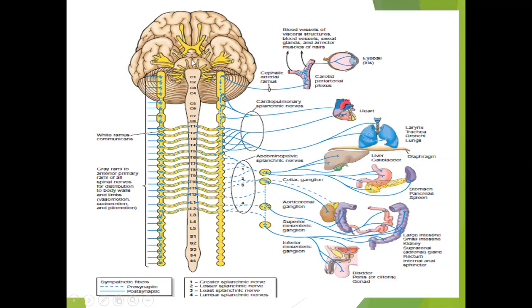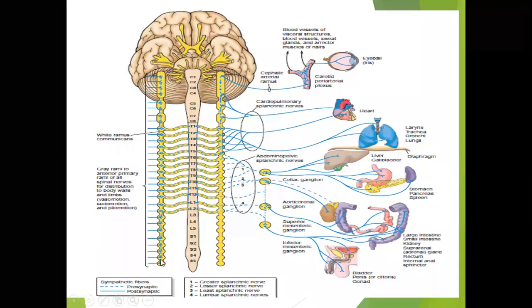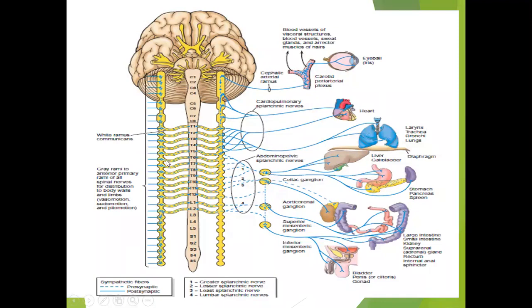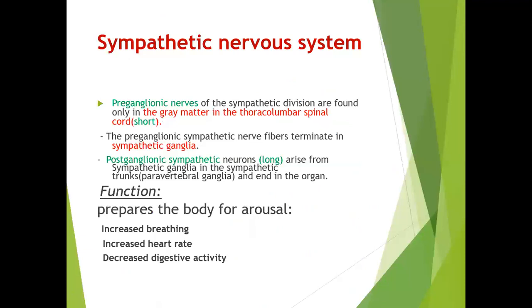Okay, this belongs to the central nervous system. But here, if you see beside that, there is one more chain. There is something called a sympathetic ganglion or sympathetic chain, on either side, and there are nerves running from here. So this belongs to the autonomic nervous system, especially the sympathetic nervous system.